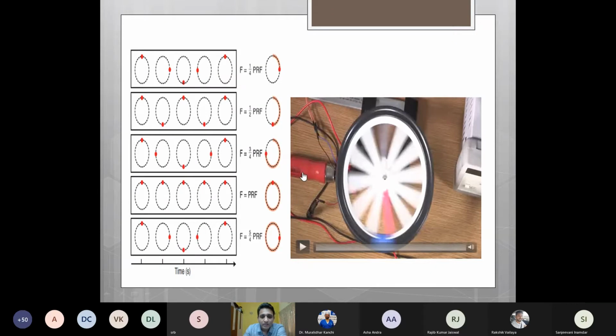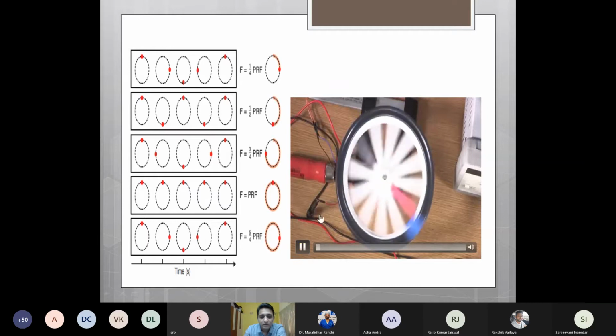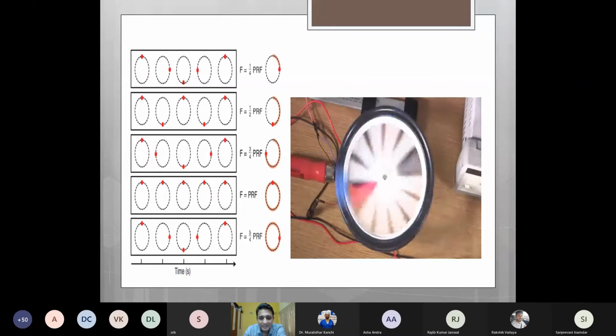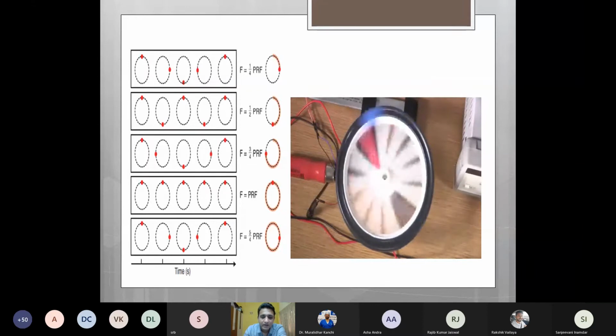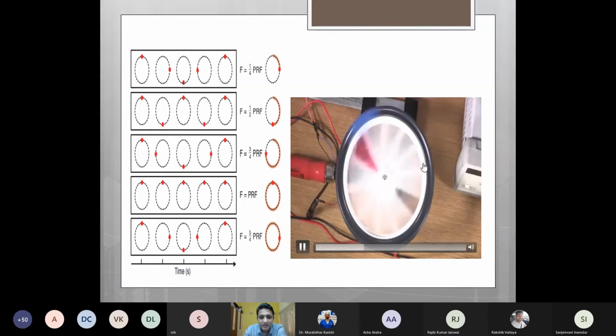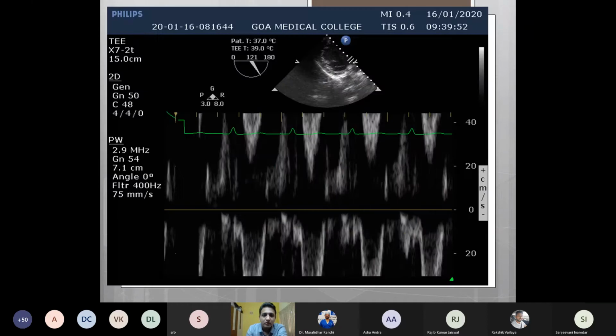Along with the clock analogy, we can also understand this with a wagon wheel analogy. See, this is a wagon wheel. It appears to move in an anti-clockwise direction as long as it is moving at a very slow speed. But when it moves at a very high speed, even our eyes have a particular pulse repetition frequency. So as the speed increases, we will feel that it is moving clockwise instead of anti-clockwise. Right here, as the speed has increased, we feel that the direction is exactly opposite to what it actually is.